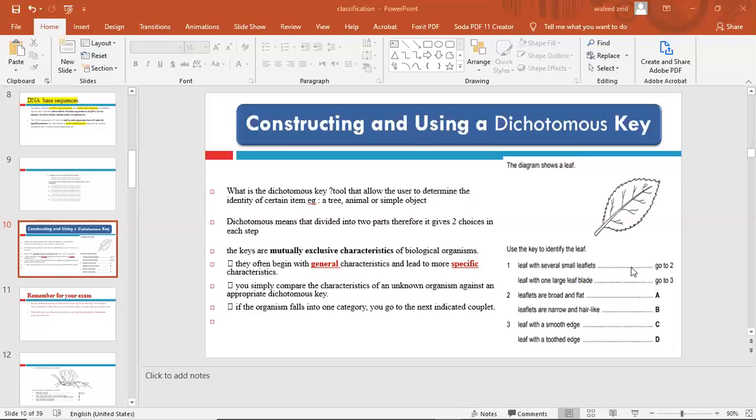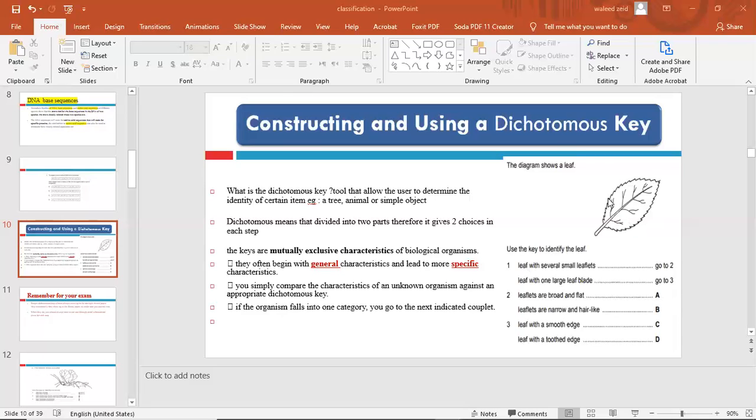Leaf with a smooth edge or leaf with a toothed edge. I think here it is with a toothed edge, so the right answer is D. So you follow the key starting with the first key, which will tell you to go to 3, go to 2, and then follow. According to your observation and the drawing in front of you, you will select what you are seeing.